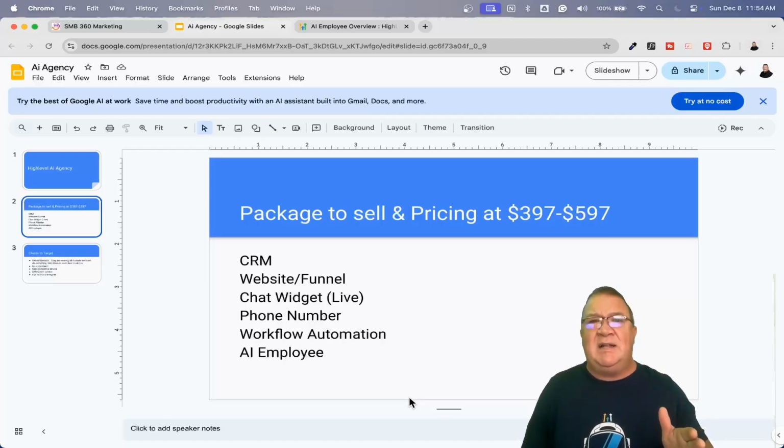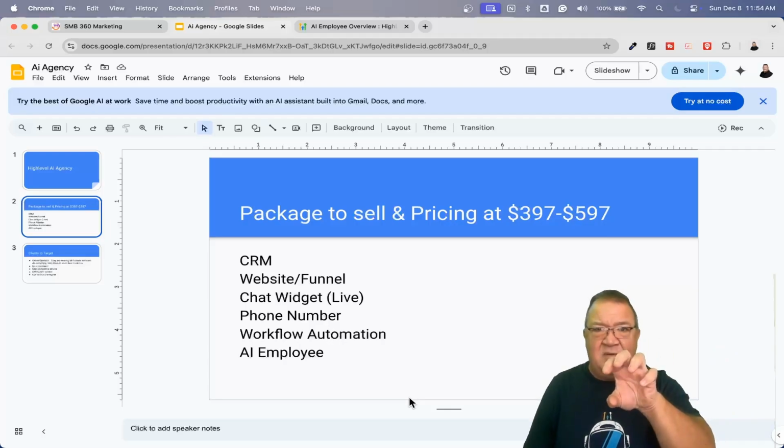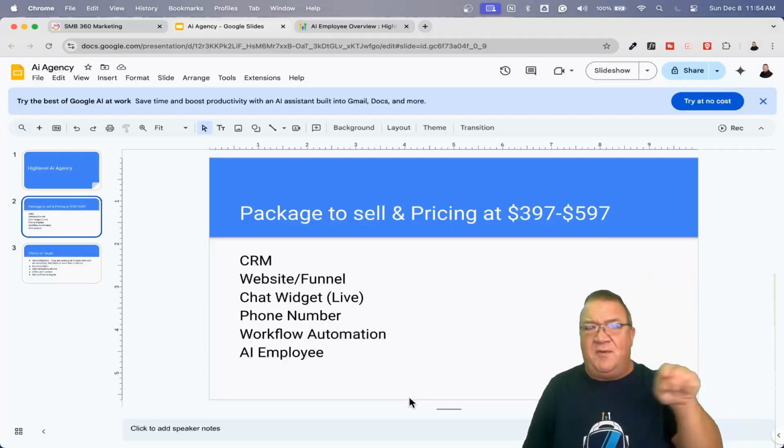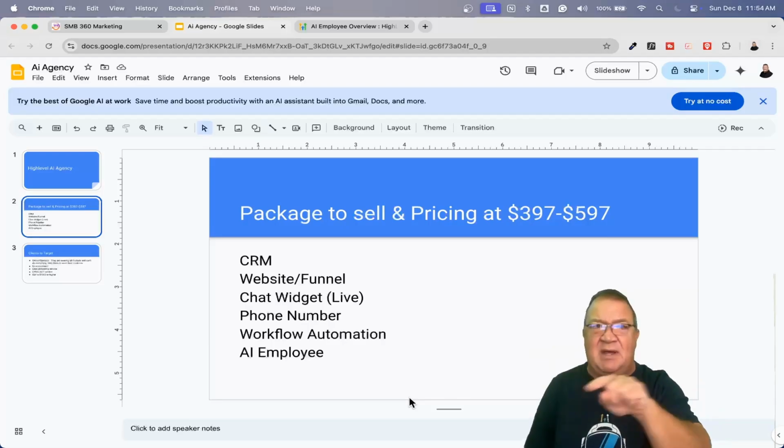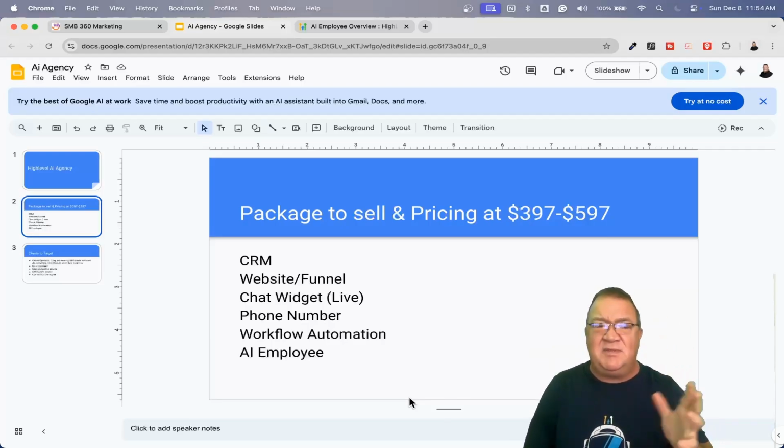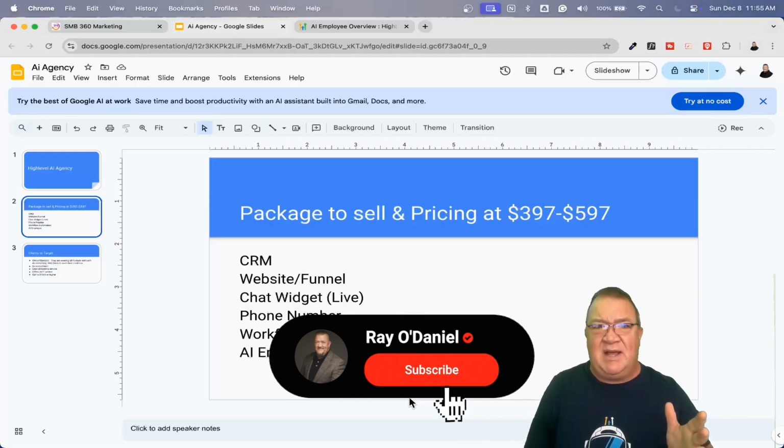Now, inside of High Level, everything revolves around the CRM system. So you're never going to be able to get away from the CRM system with whatever package. You have got to have something, because the CRM system is the core. Everything in High Level, the CRM's in the center. You've got AI, you've got workflows, you've got contacts, opportunities, pipelines. You've got all this stuff that connects to the CRM system. So you're not going to get away with it. You have to have that.